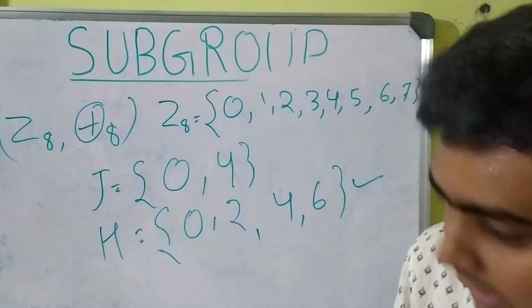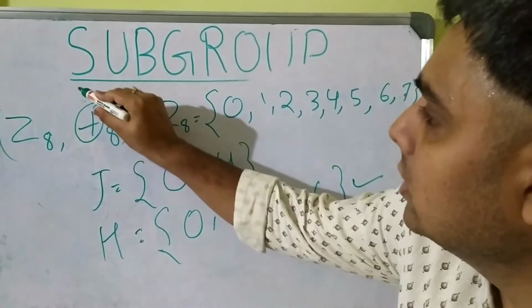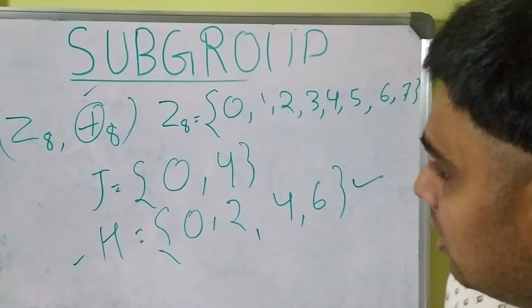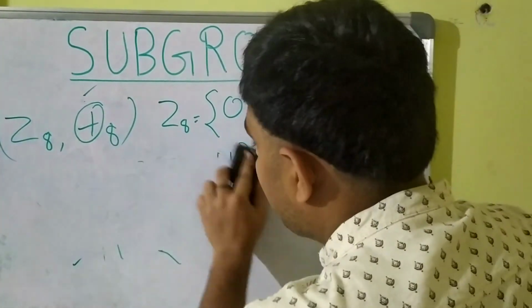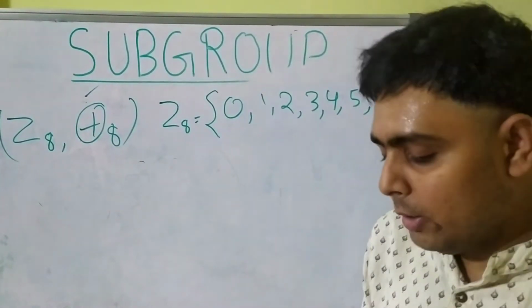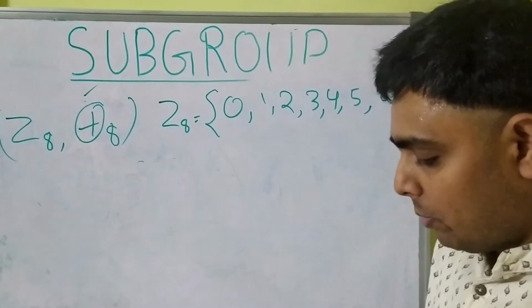Okay. So this forms a group, we know that. We'll just check this and see whether it forms a group or not. We'll use our Cayley table to see whether it forms a group or not.